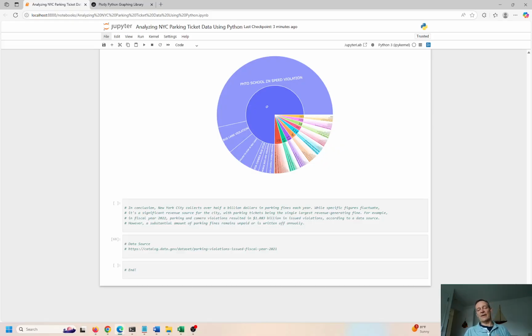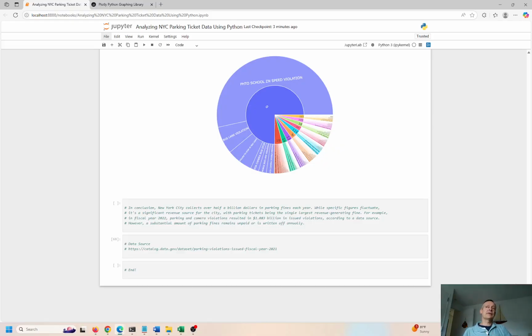I thought, for a file that's 5 gigs, right? You have over 5.5 million records. There were a lot of records in the file. And they had no description of the cost of the ticket. What does this fine cost? What is the charge? What's the actual numeric representation of the violation? There's no evidence of that whatsoever. I thought that was weird. So of all the records, I couldn't figure that out. But I Googled it. It's about $1.5 billion for New York City every year. So that's a lot of money.